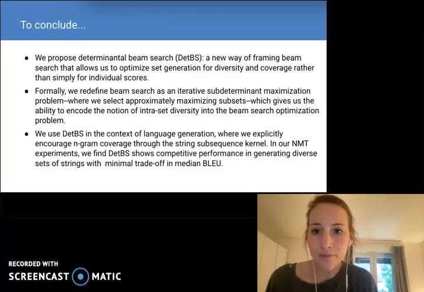So, to conclude, in this work, we propose determinantal beam search, a new way of framing beam search that allows us to optimize set generation for diversity and coverage rather than simply for individual scores. Formally, we redefine beam search as an iterative subdeterminant maximization problem, where we select approximately maximizing subsets, which gives us the ability to encode the notion of intraset diversity into the beam search optimization problem. We use DetBS in the context of language generation, where we explicitly encourage n-gram coverage through the string subsequence kernel. In our NMT experiments, we find determinantal beam search shows competitive performance in generating diverse sets of strings with minimal trade-off in median BLEU.